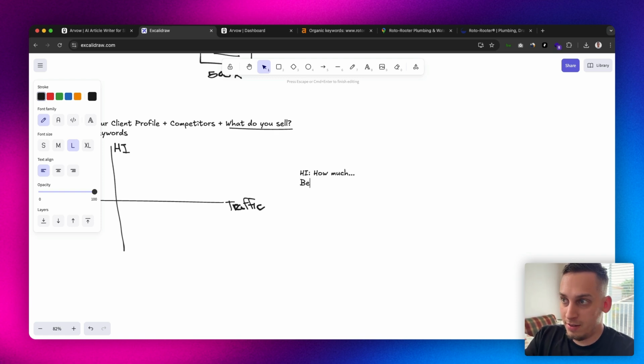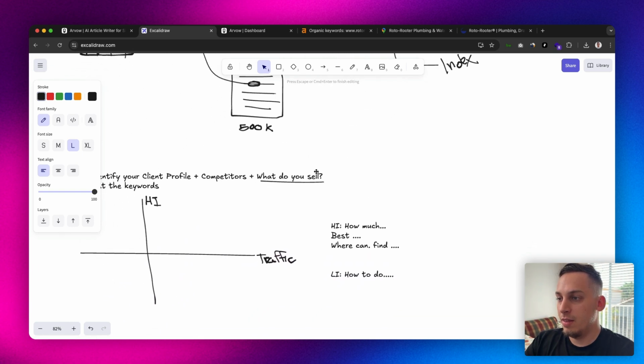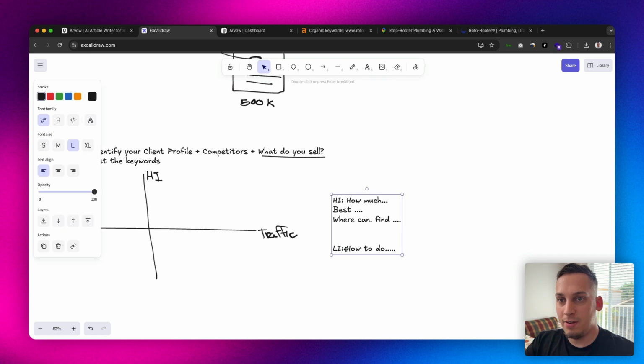Who is the best that does this? Where can I find someone to do this, right? And then the low intent keywords would be: how to do this, right? Because if you describe how to do it, people are going to read this and eventually try to do it themselves and not actually book you.